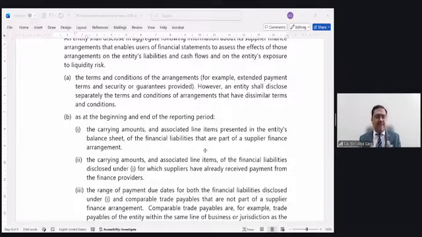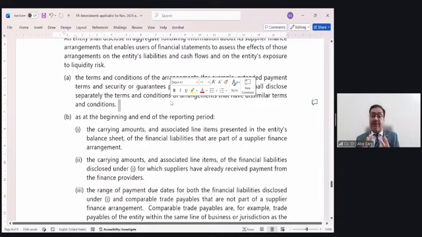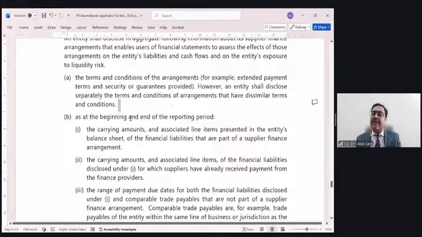So these are the disclosures which are required as per Ind AS 7 and Ind AS 107, vide amendment dated 13th August 2025. So friends, these were the amendments. These two amendments are very, very important from the practical perspective also: number 1, the treatment of the classification of the liability, and number 2, the supplier finance arrangement.